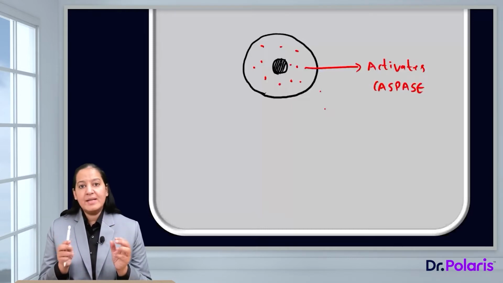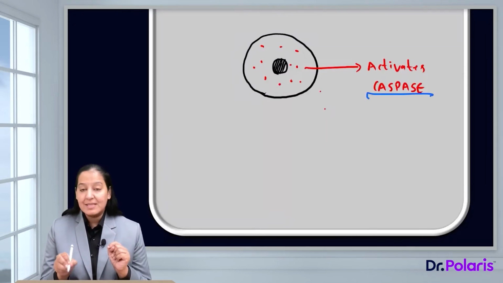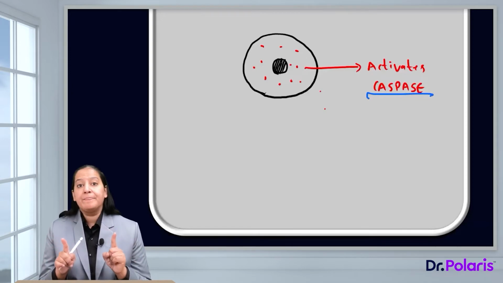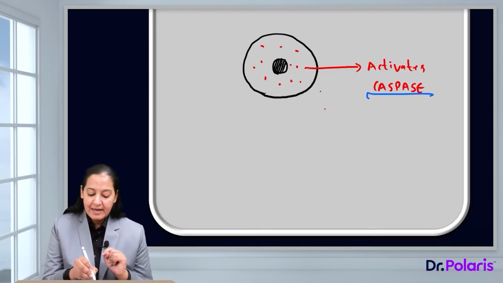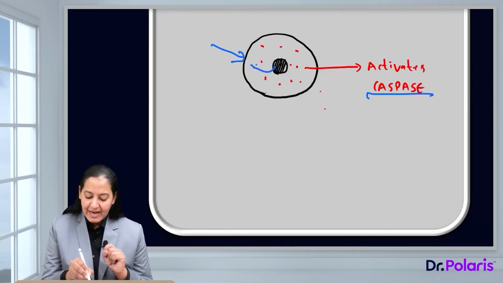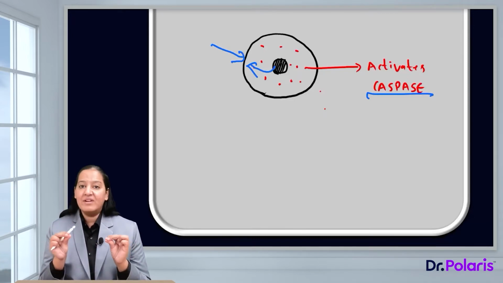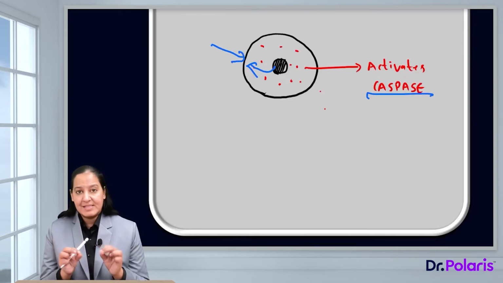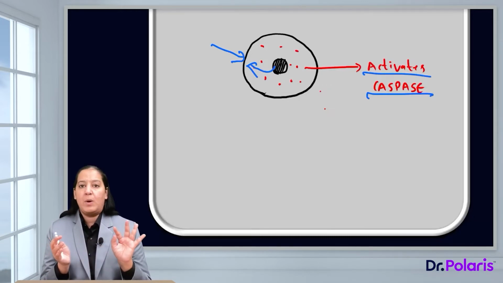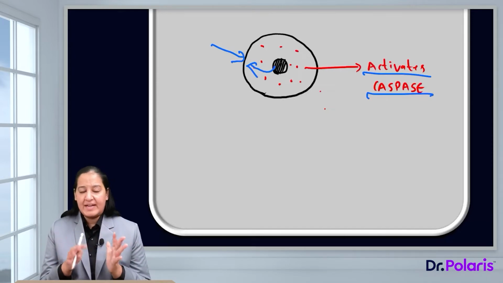In the cell, you can see in the cytoplasm, there are multiple enzymes. The name of the enzyme is caspase. Normally, these caspases are inactive. But whenever this cell gets a signal, which can come from the outside, that is extrinsic signal, or from inside the nucleus, that is from DNA, intrinsic signal, in both cases, the cell will activate the caspase enzymes. There are many caspases, 1, 2, 3, 4, all of them will become activated after getting the signal.